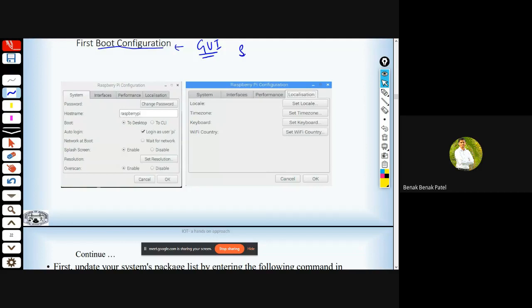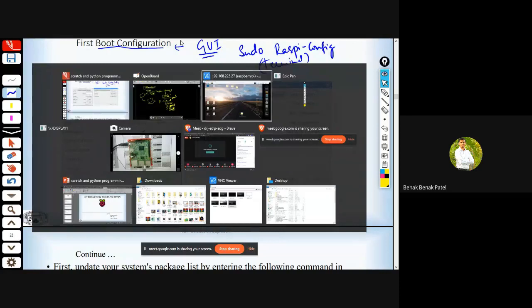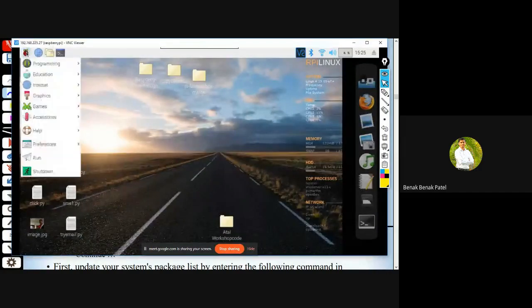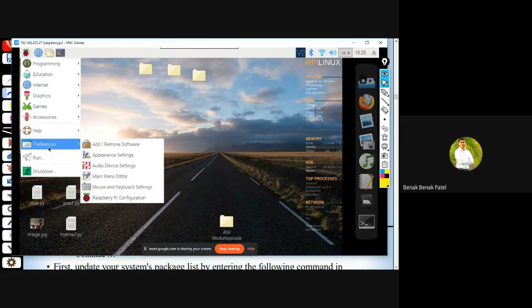In order to do so, we relied on the command sudo raspi-config. We used to depend upon this command and type it in the terminal. But right now, as an improvement, they have provided this configuration. All I have to do is tap on this Raspberry icon, and under Preferences down here you can see that we have this Raspberry Pi Configuration.